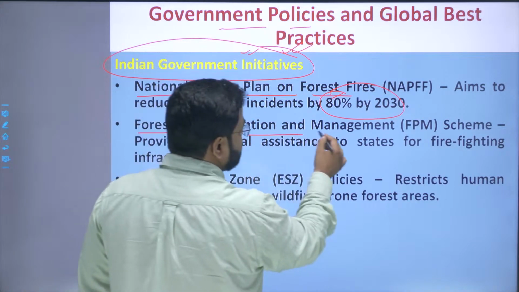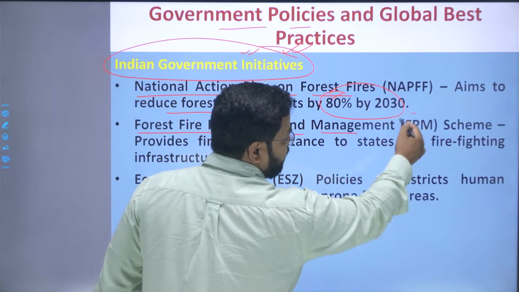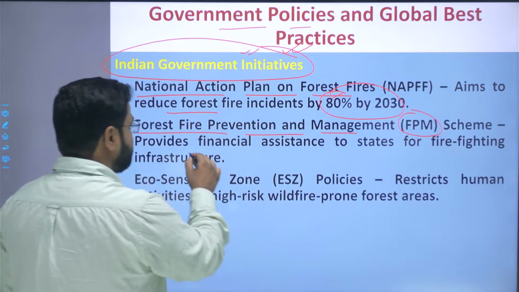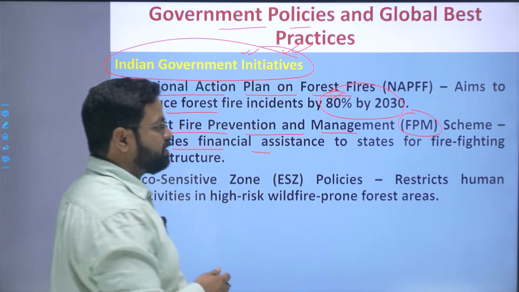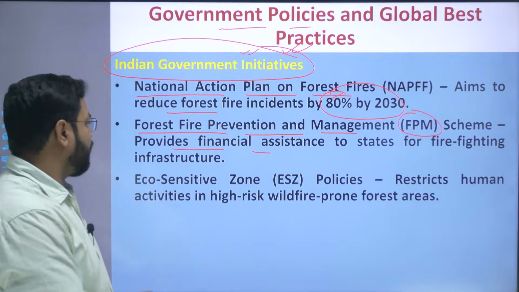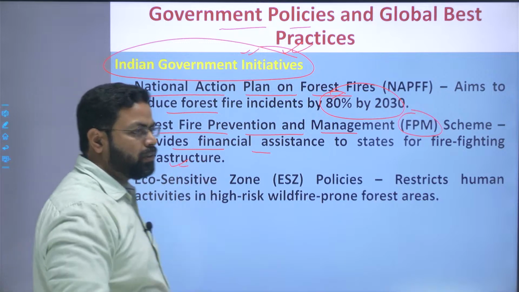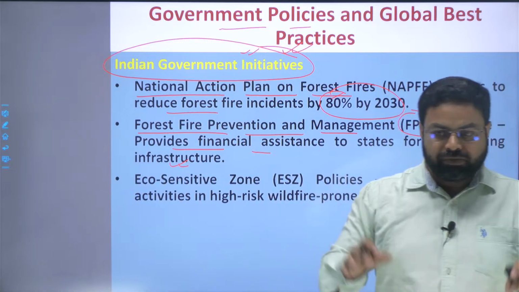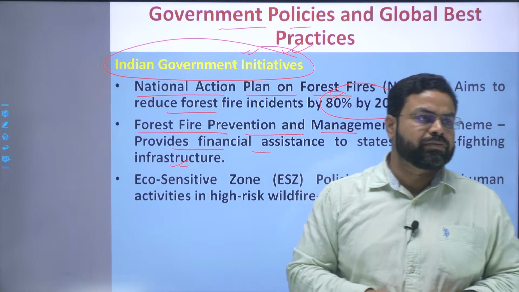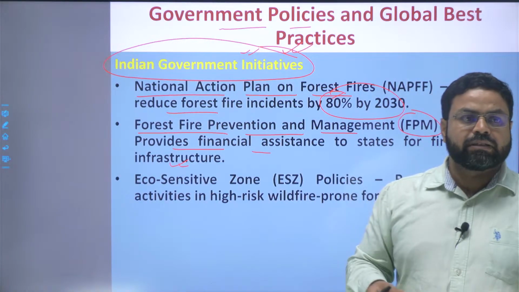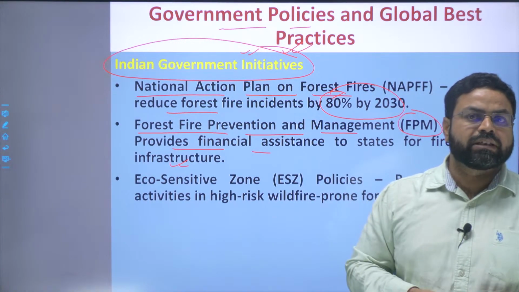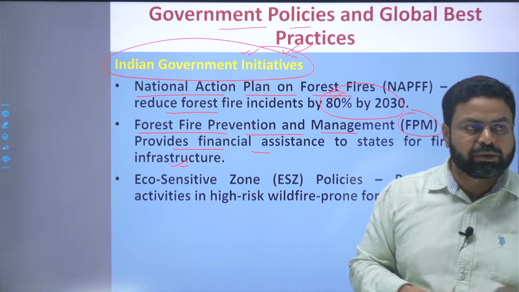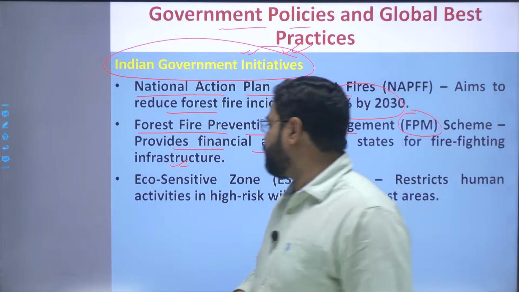Forest Fire Prevention and Management. So, the FPM scheme was launched. This provides financial assistance to the states for firefighting infrastructure. So, whatever the firefighting infrastructure and the gears that are required for suppressing the actual occurrences of the forest fires, for this the financial assistance to the state governments is being provided by the central government.